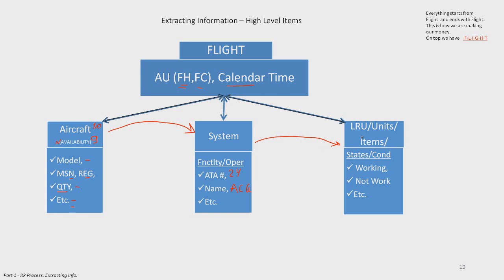Now let me explain here. I'm repeating, but this is very important. We have a lot of LRUs under this AC generation system: AC generator, generator control unit, different types of protection units, etc. What is the reason to have all these LRUs on our aircraft?